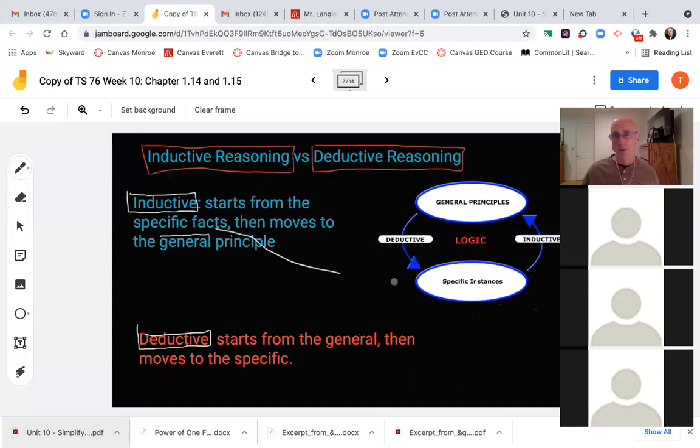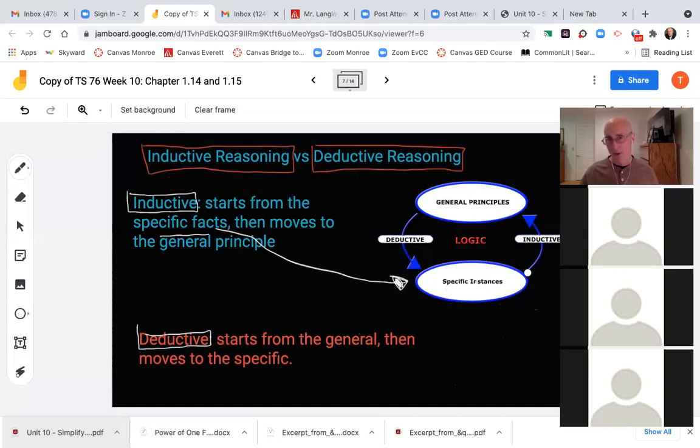So these specific details, the frogs, the fish, the other wildlife, the vegetation, all these things all messed up. Then you move to a general principle that, oh, there must be pollution here, okay? A general principle. That's inductive reasoning. We're inducing from the details a hypothesis, a general principle, okay? So you're starting from the specifics, moving up to the general, okay?